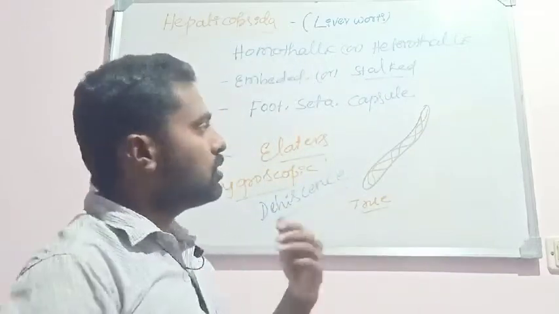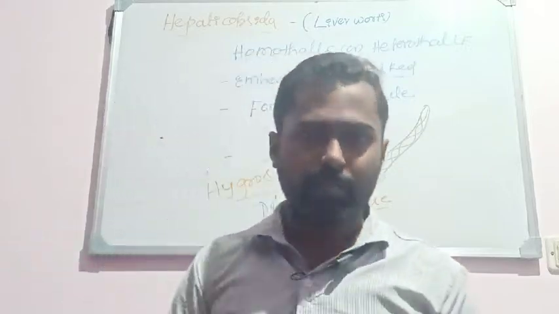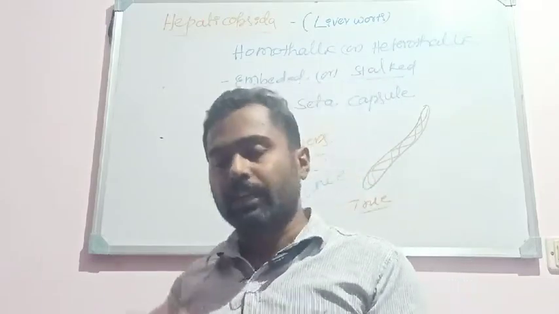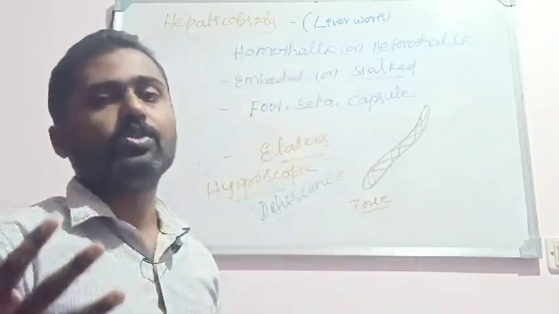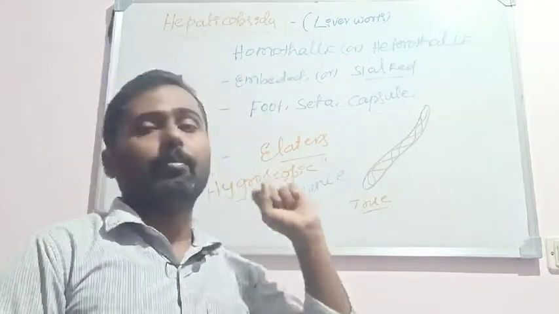So spores on germination produce the early stages of the gametophyte. Where it is embedded in the soil, later on it will develop into a mature gametophyte. So that is about the characters of Hepaticopsida.